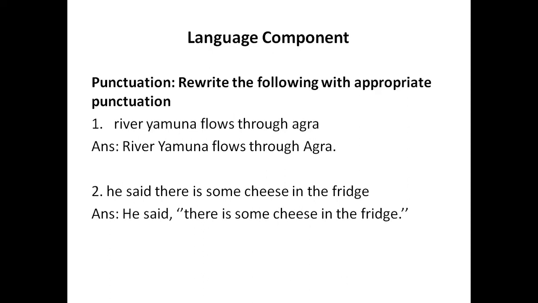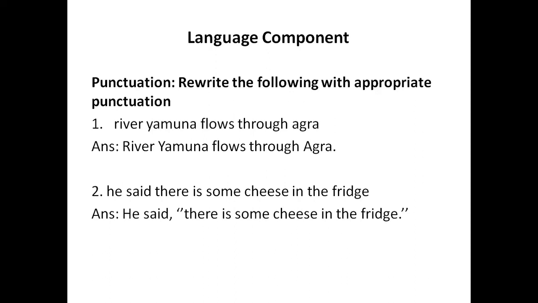Now the major punctuation marks, the important punctuation marks that you need to keep in mind, as we have already discussed in the previous poem, are capital letter, full stop, comma, inverted commas, question mark and exclamatory mark. These are the major punctuation marks which we use commonly. So here look at the sentences which are given in the text.